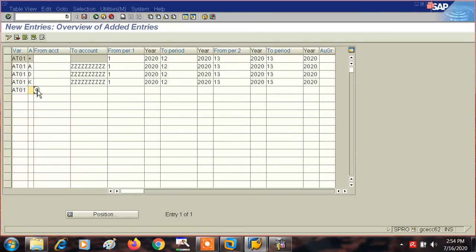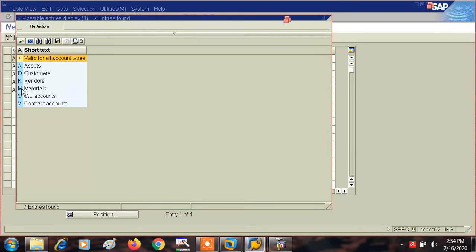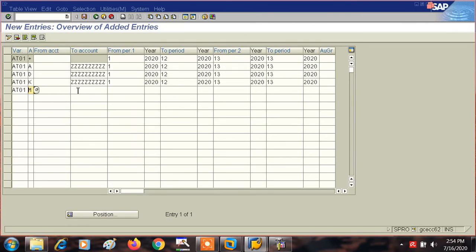Here we have to do the next account type, which is material, M, same thing, 1. Here also 1, 2, 12, again 2020, again 13, which is our special period, again 2020, 13, our special period, again 2020.